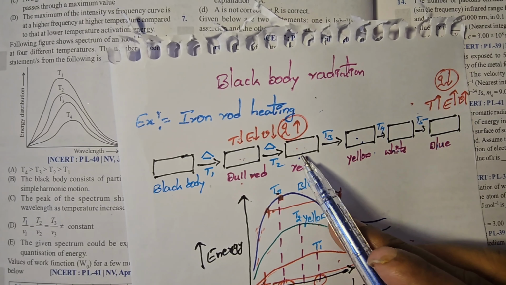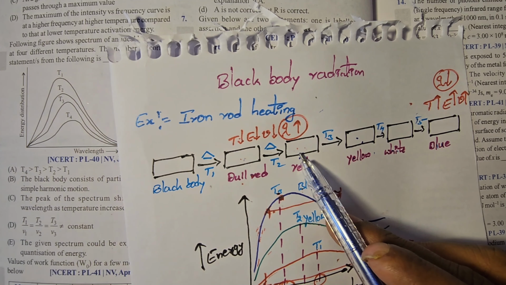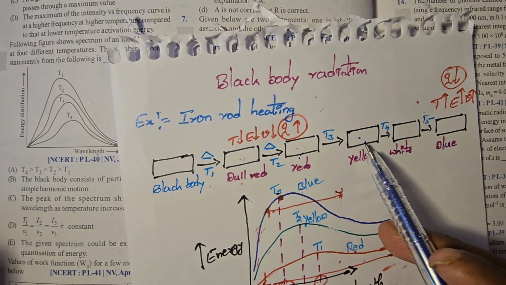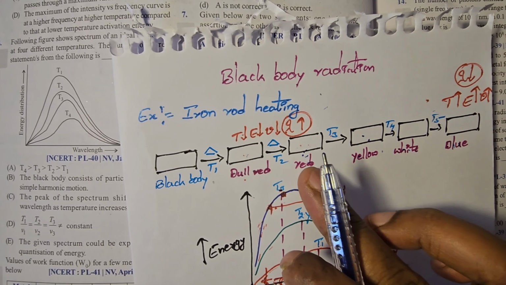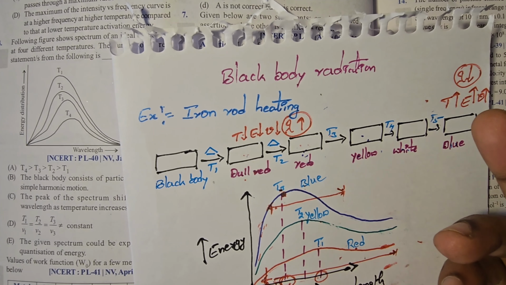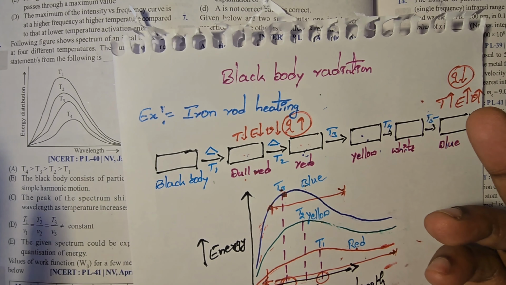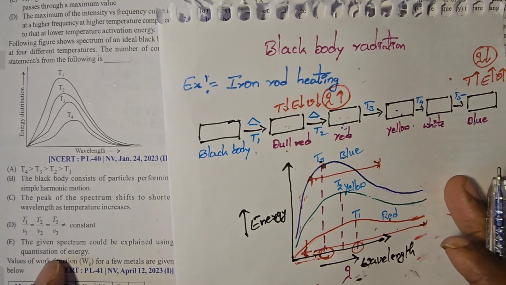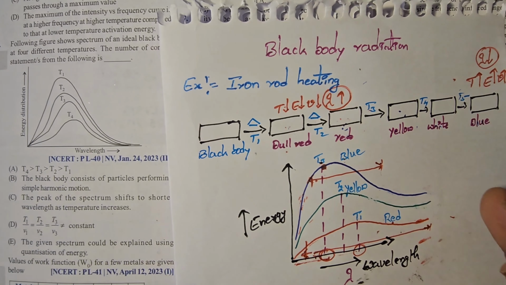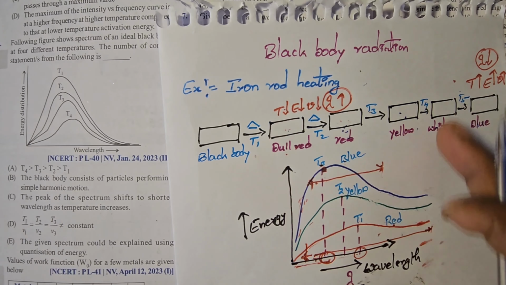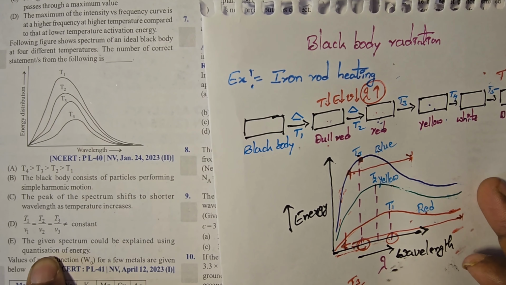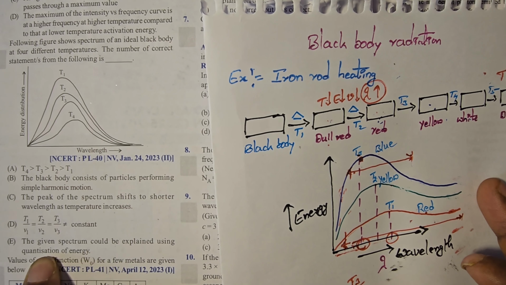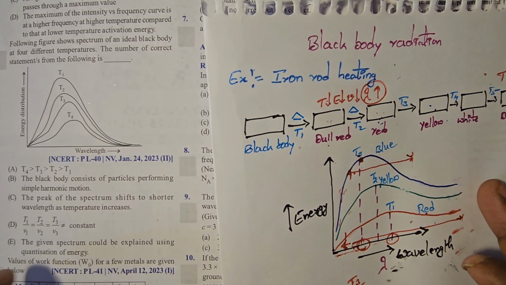One color appears, then another color disappears. So quantization of energy means packets of energy. So it is the particle nature of light. Particle nature of light is nothing but quantization of energy. So options C and E are correct statements.